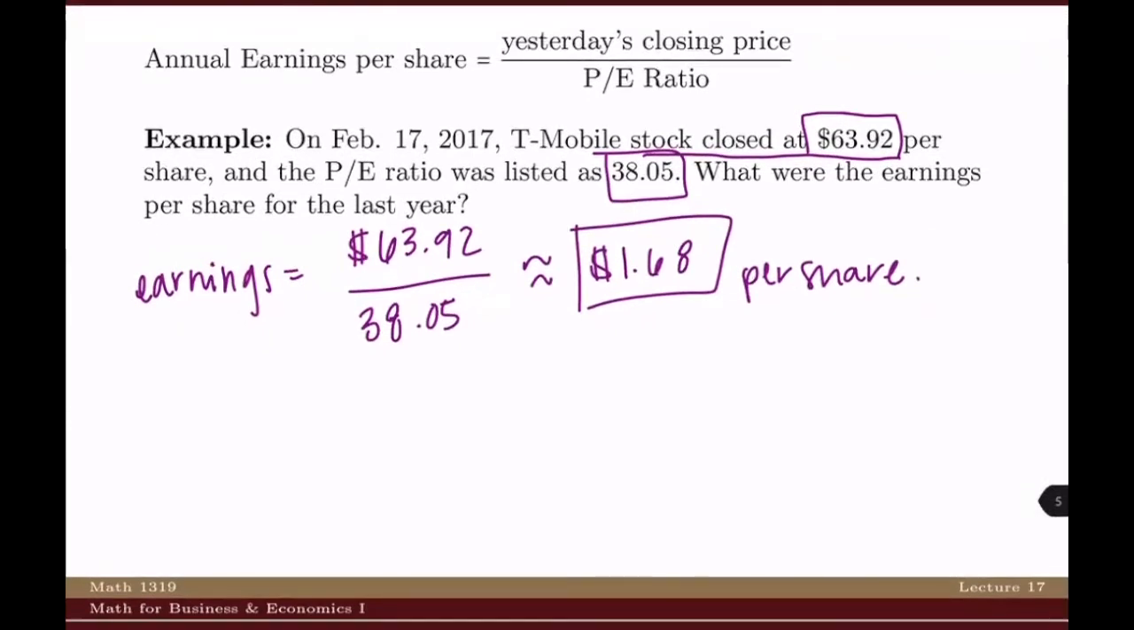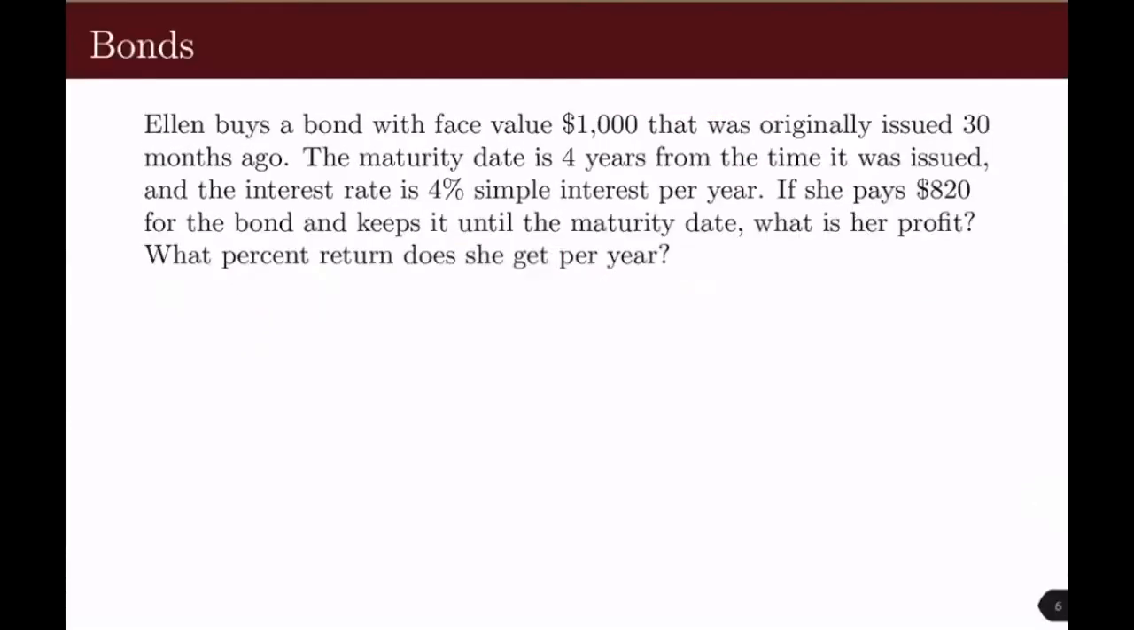Okay, so next we're going to talk about bonds. So our girl Ellen buys a bond with a face value of $1,000 that was originally issued 30 months ago. The maturity date is 4 years from the time it was issued, and the interest rate is 4% simple interest per year. If she pays $820 for the bond and keeps it until the maturity date, what's her profit, and what percent return does she get per year? Alrighty.